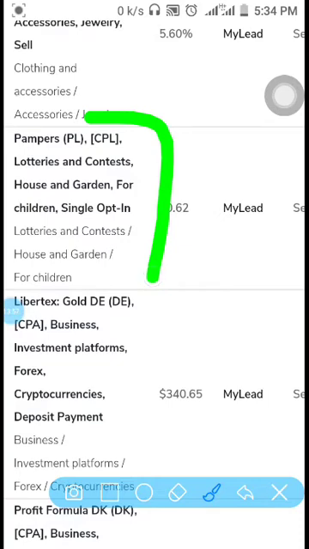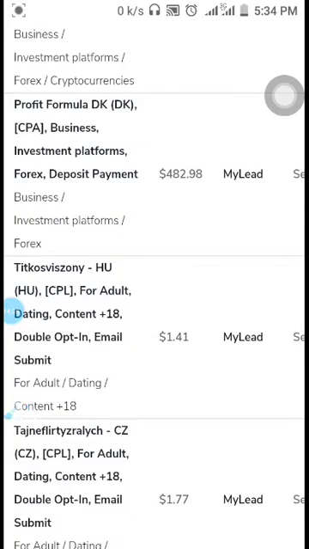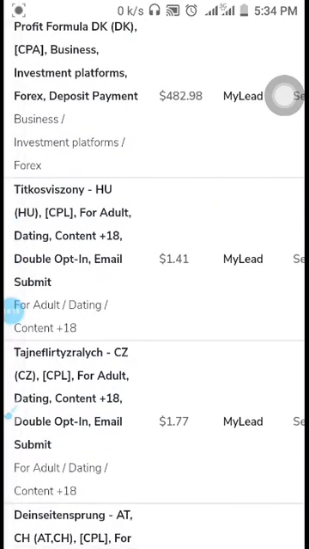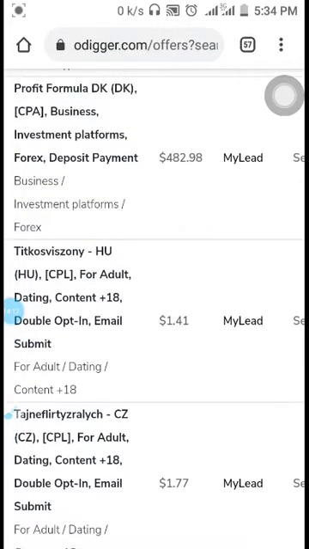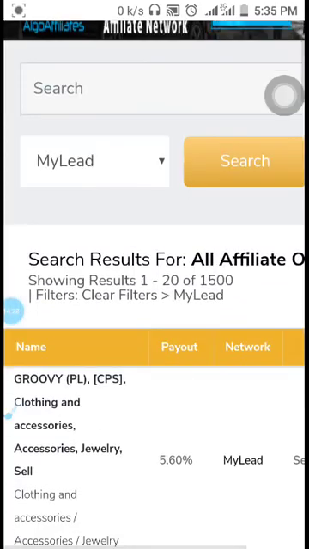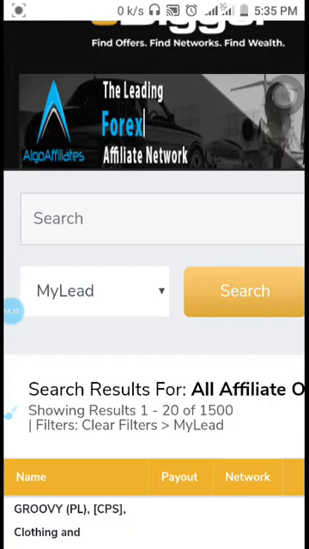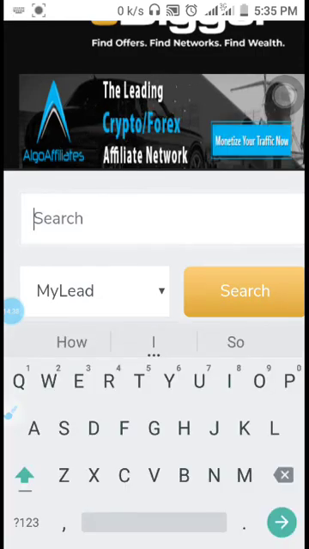So that is that on Odiga. But you have to search for affiliate networks. You just look for the network you are looking for. If you don't have a network in mind, you can simply come here and maybe say, I'm looking for an affiliate network like Supplying Revenue. I'm going to type Supplying Revenue. If they have offers from Supplying Revenue, it will come up. If they don't have it, I go to another research marketplace and search for what I'm looking for. Here you can see that it's 0. So what I recommend is that you sign up with Odiga, sign up with AdBank, and sign up with almost all the affiliate research places that I've recommended so far.